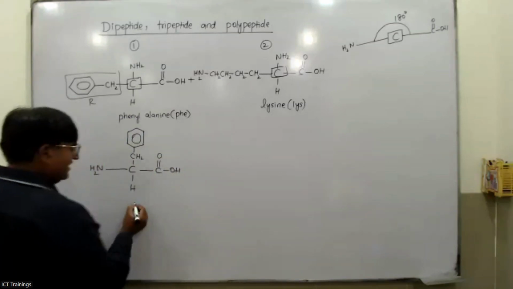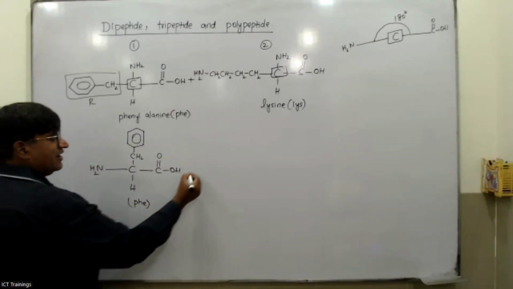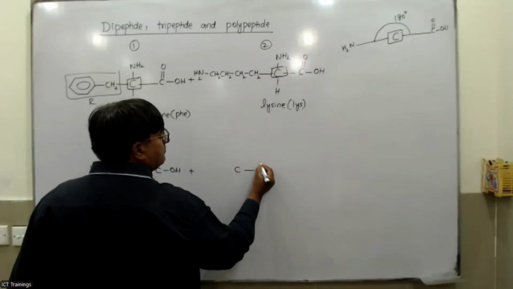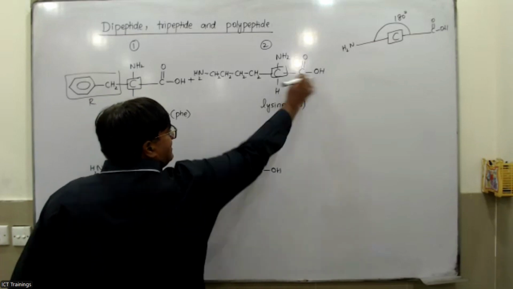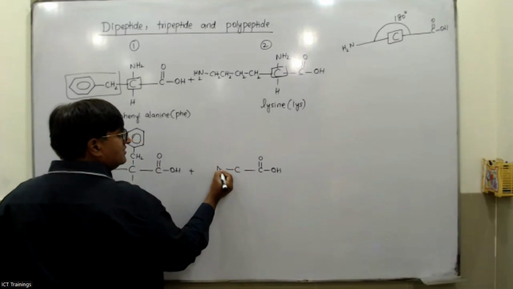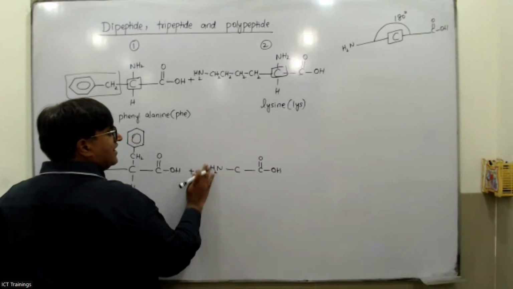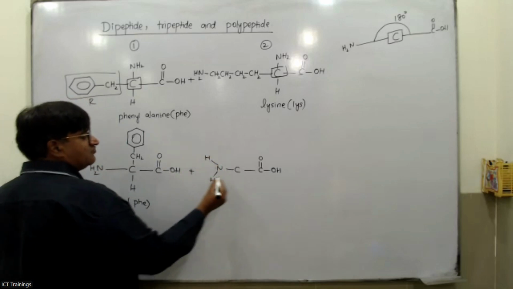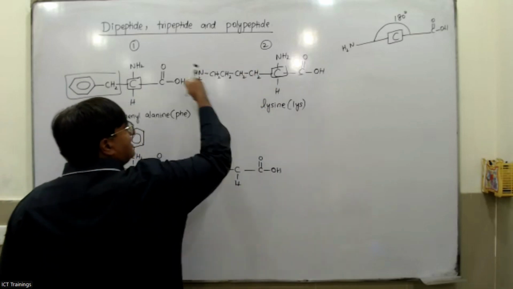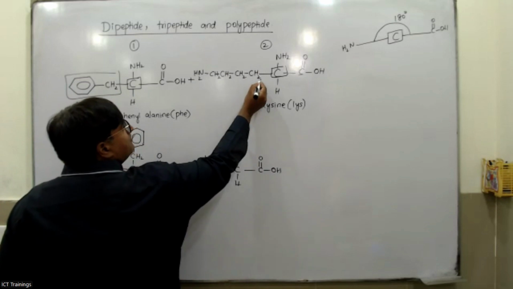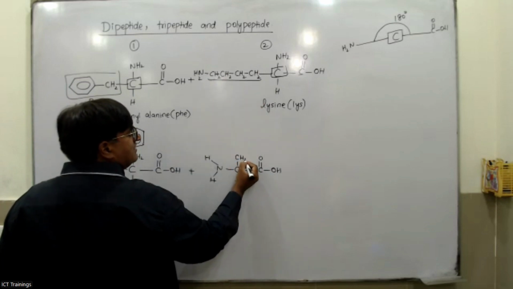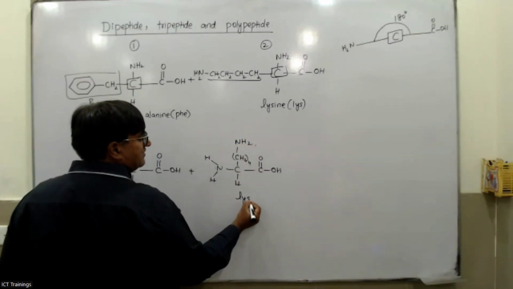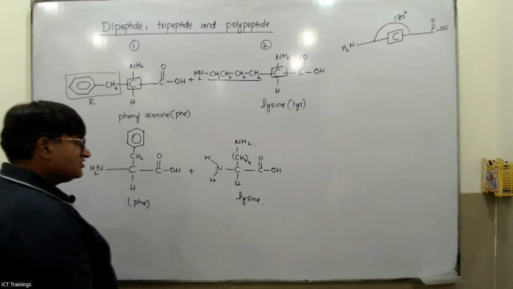So this is phenylalanine. And for the second amino acid, we should do the same thing up here. The carboxylic acid group is already present in that direction. Make this NH2 in this way. Or you can draw this NH2 in a discrete form because it has to join with the carboxylic acid of this one. So hydrogen of this one and write this thing at the top of it. We have 4 carbons up here, so we can write CH2 4 times and then write NH2. So this is called lysine.